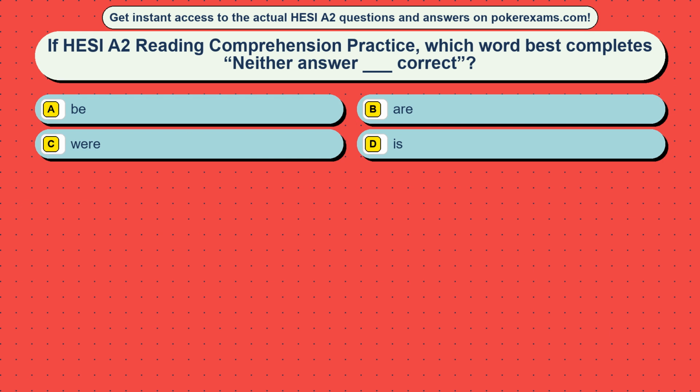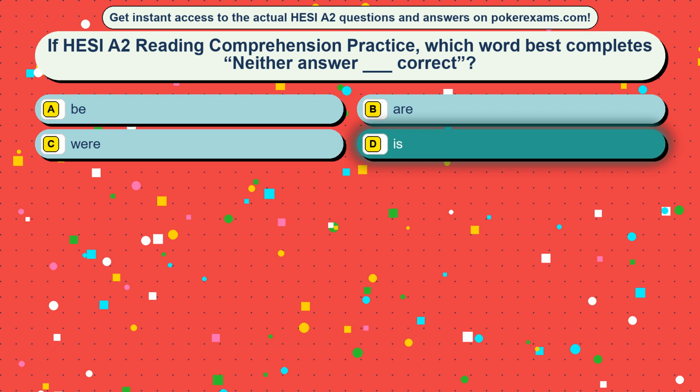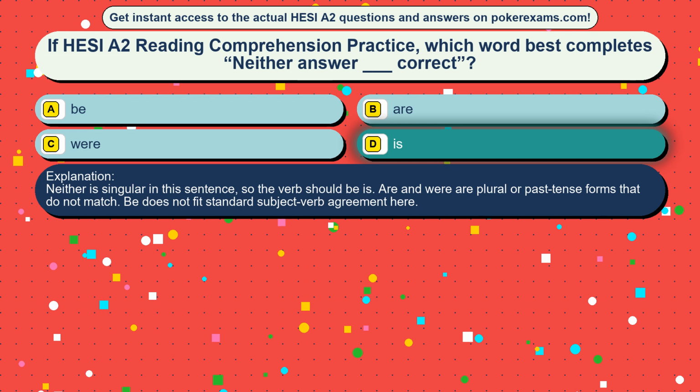Question 20. If HESI A2 reading comprehension practice, which word best completes "Neither ___ answer is correct"? Option A, be. Option B, are. Option C, were. Option D, is. The correct answer is option D, is. Neither is singular in this sentence, so the verb should be is. Are and were are plural or past tense forms that do not match. Be does not fit standard subject-verb agreement here.